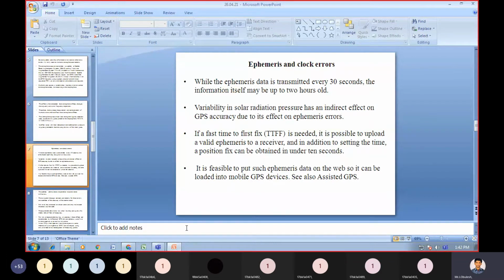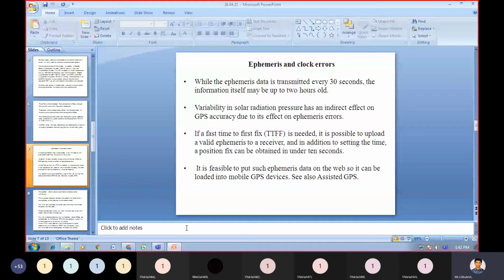If a fast time to first fix is needed, it is possible to upload a valid ephemeris to a receiver, and in addition to setting the time, a position fix can be obtained in under 10 seconds.